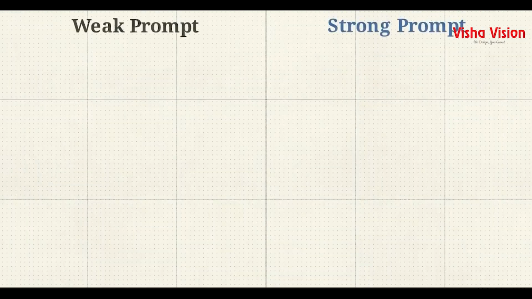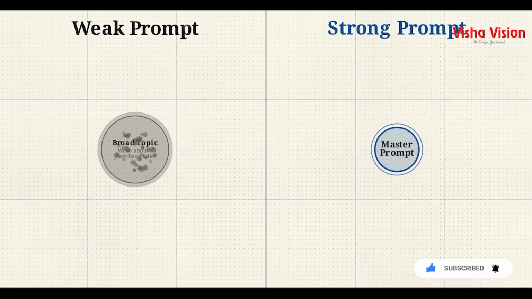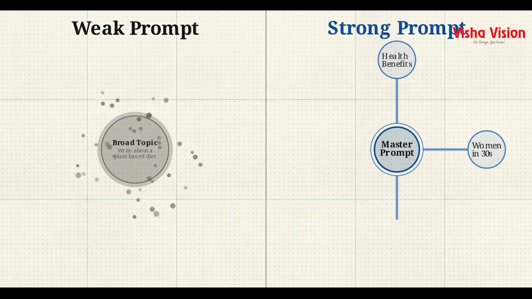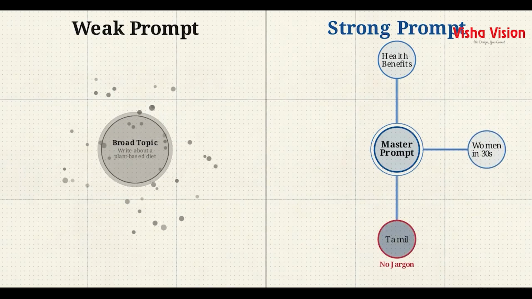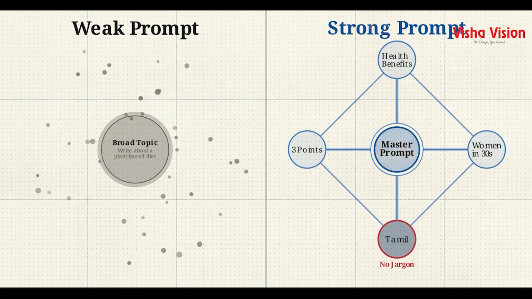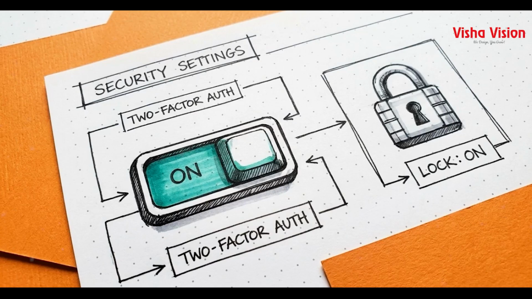This data visualization compares a weak prompt against a strong one. On the left, "write about a plant-based diet." The AI scrambles to find a direction. On the right, we constrain it. We ask for the health benefits of a plant-based diet, specifically for women in their 30s, written in Tamil, omitting medical jargon, and capped at exactly 3 points. Those strict constraints form a tight perimeter. They eliminate the AI's tendency to drift off topic, hallucinate facts, or guess what you want.